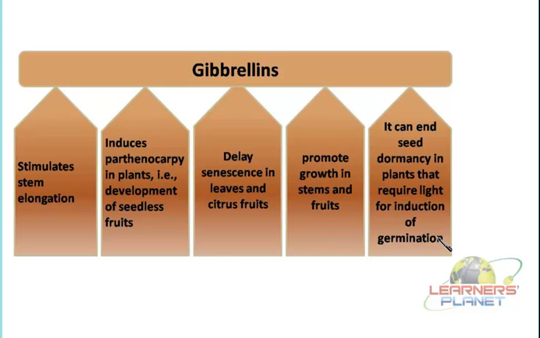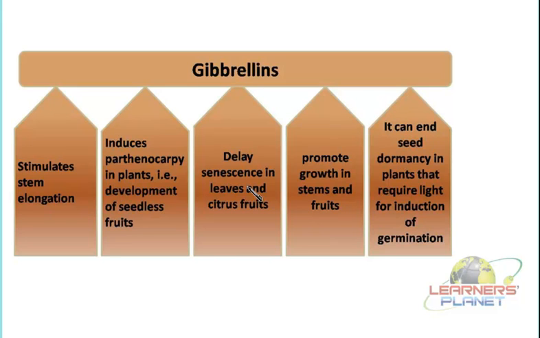So if the dormancy in the seed is broken, then what will happen? The shoot and root can develop, these systems can be further developed. Now how is it actually possible? It is when it is stimulated by the light. So in this case, the light is serving as a source of stimulus and is helping in the secretion of gibberellins, which can further break the dormancy in the seeds. So these are the functions related to the gibberellins.